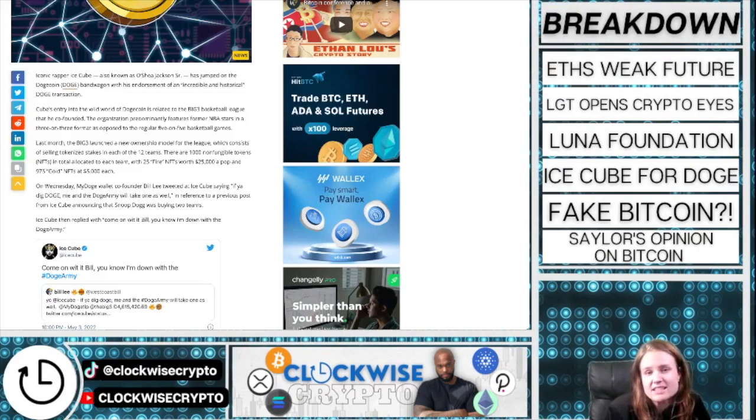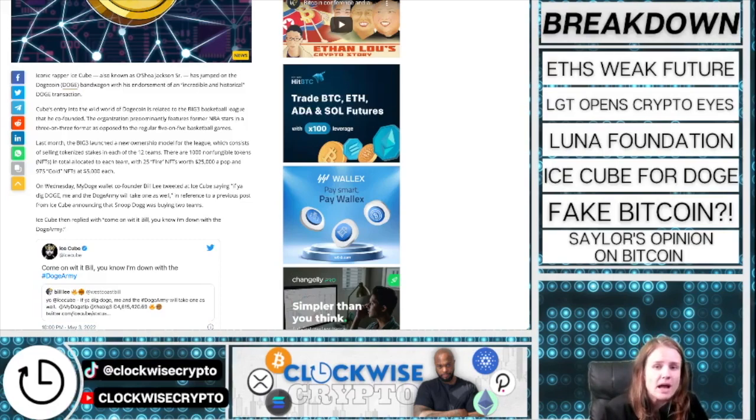Cube's foray into the Dogecoin world is related to the Big Three basketball league that he co-founded. This organization is made up of mostly former NBA stars who play 3-on-3 basketball instead of the regular 5-on-5 games. Last month, the Big Three launched a new ownership model for the league, which consists of selling tokenized stakes in each of the 12 teams. There are 1,000 NFTs in total allocated to each team, with 25 Fire NFTs worth $25,000 a pop and 975 gold NFTs at $5,000 each.